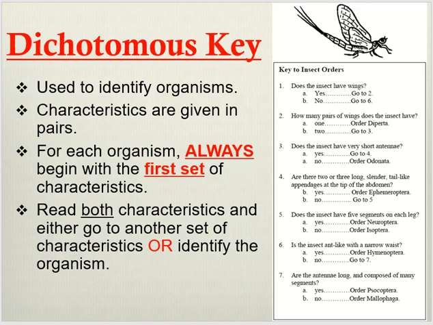Have you ever read a book and you get to the end of the first chapter? It's one of those books that says, if you believe this, go to chapter 2. If you believe this, go to chapter 4. I read the Bible. All right. Those books are based on the concepts from dichotomous keys.